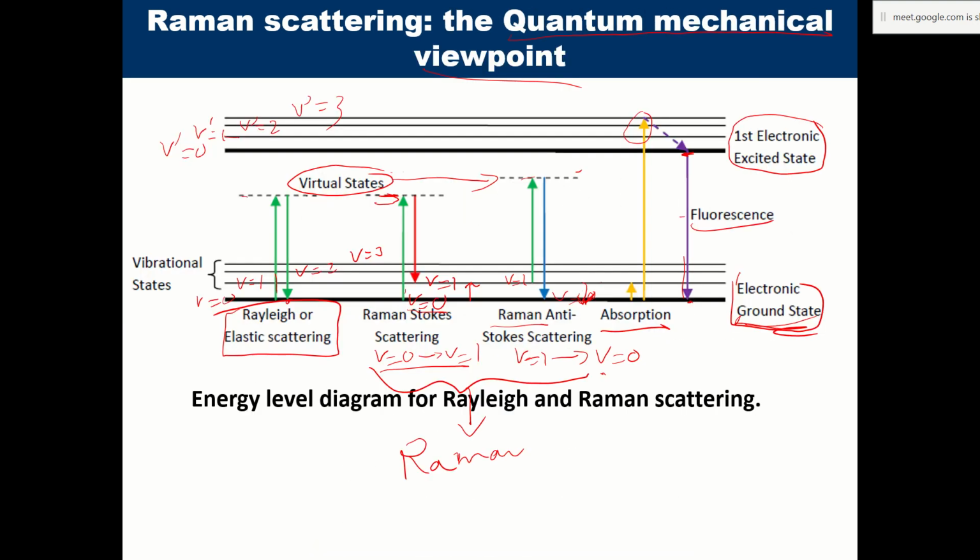So this is what we know as Raman scattering. And this phenomenon is utilized to deduce information about molecular vibrations. Okay, we will continue tomorrow again with this at the same time.